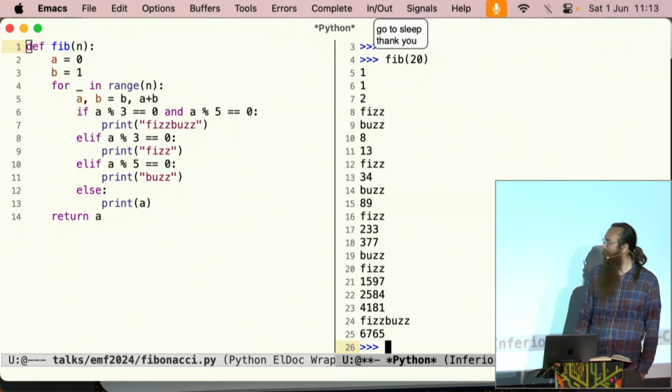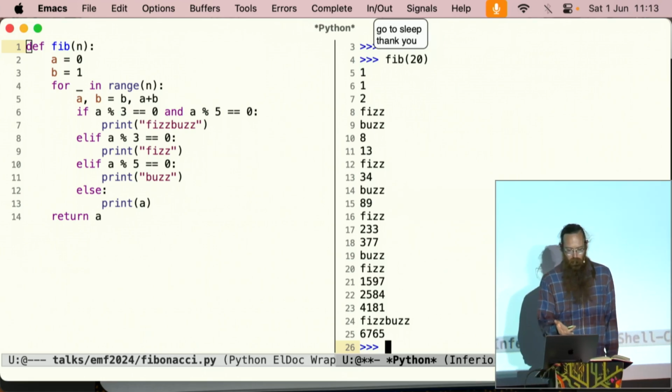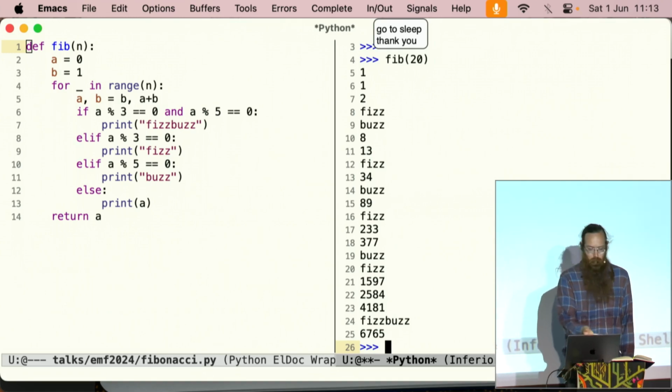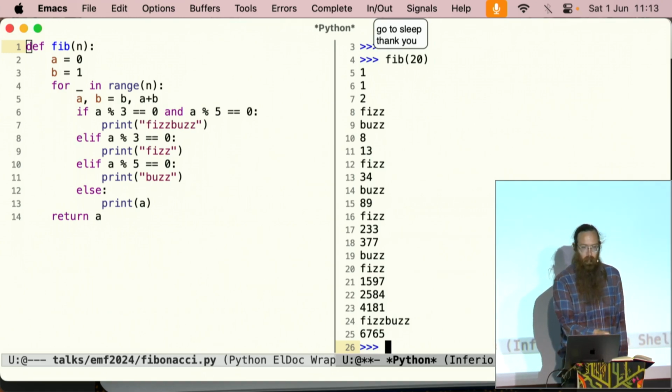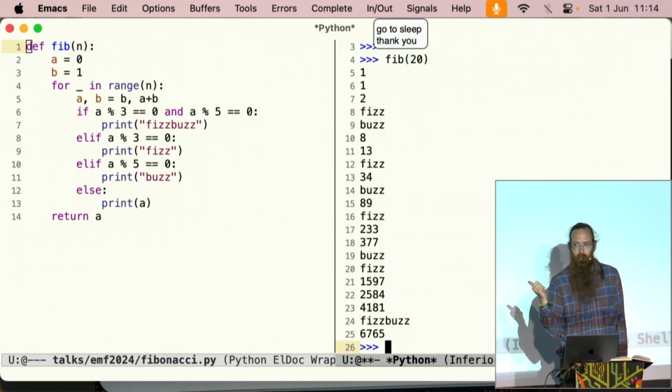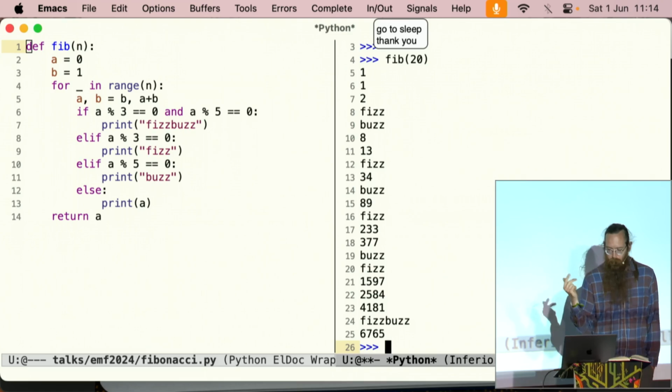Thank you. Right, so what I just did there is implement Fibonacci, but along the way we're printing all of the numbers, except if it's divisible by 3, we print fizz. If it's divisible by 5, we print buzz. And if it's divisible by both, we print fizzbuzz.